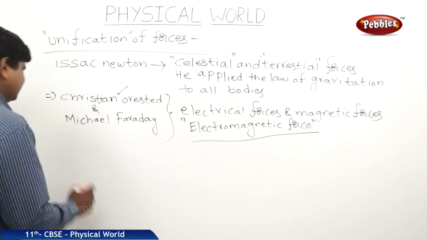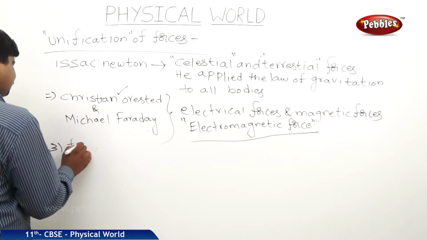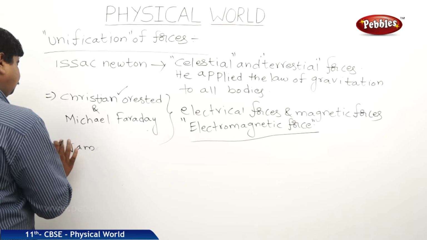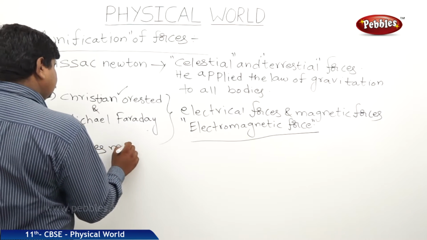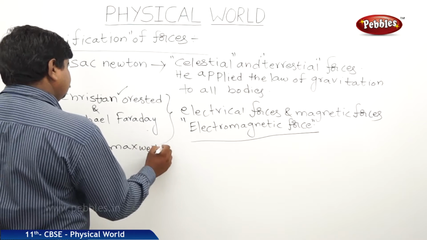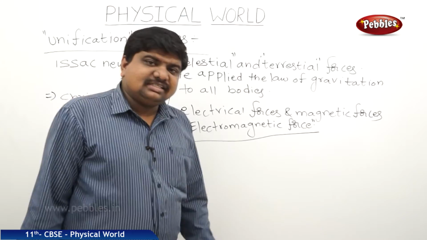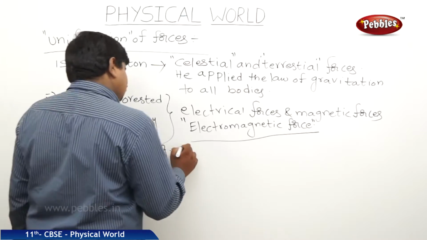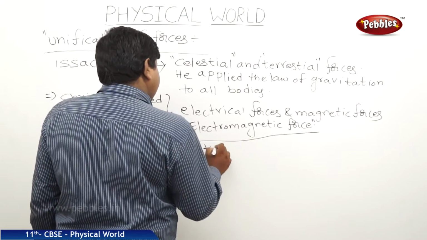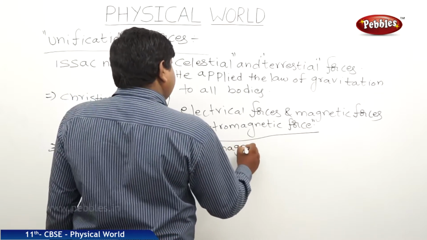So the next one is James Maxwell. He unified electromagnetic forces with optics, or electromagnetic fields with optics.